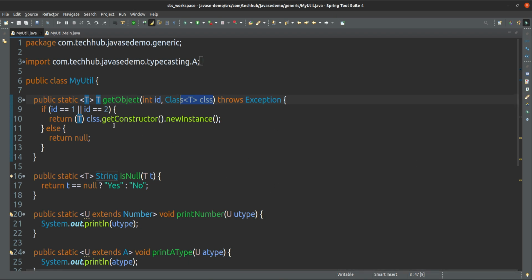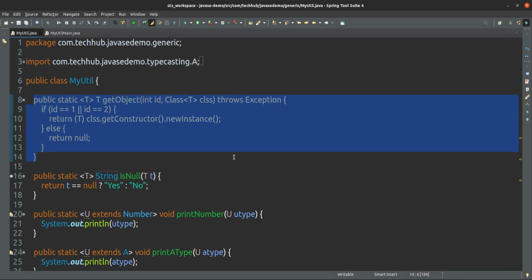But the condition is that in your class one default constructor should be there, because I am using this reflection code to create the object for that one. So getObject, if id we are passing 1 or 2. Actually this code is widely implemented into your DAO, or whatever the way you are accessing the data from database using some id, and that is used into